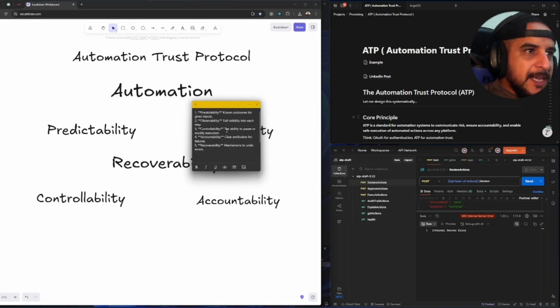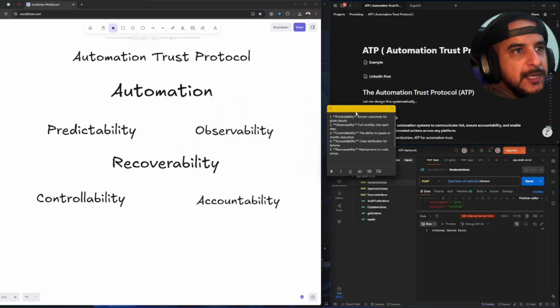We are saying the ability to pause or modify execution. If you look at almost all automation engines, you cannot do that, right? Your automation engine will run the workflow, but you cannot pause. You can put a wait, you can put a custom node, but you cannot pause and then modify the execution, and based on that modification, another workflow happens.